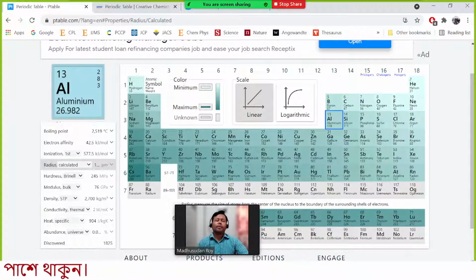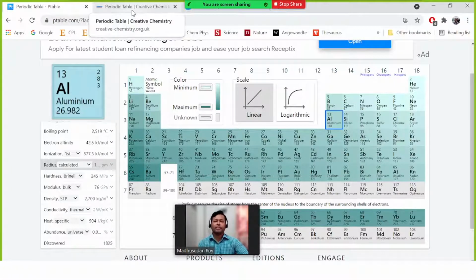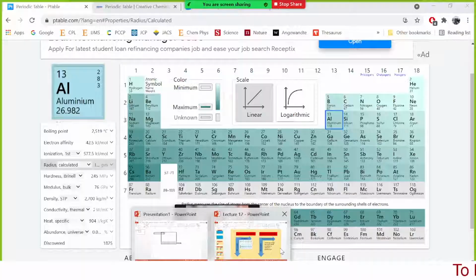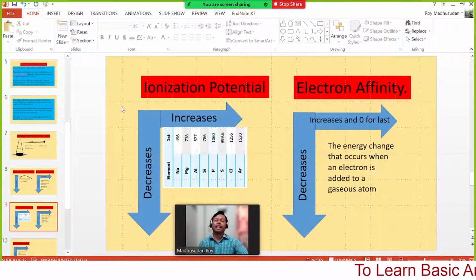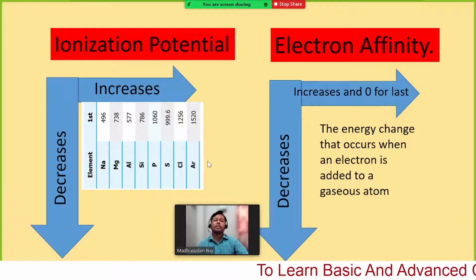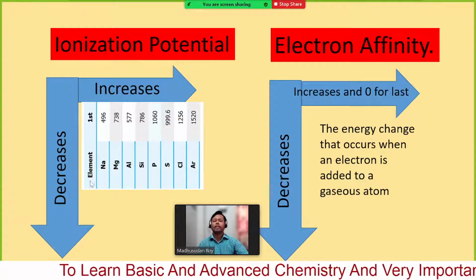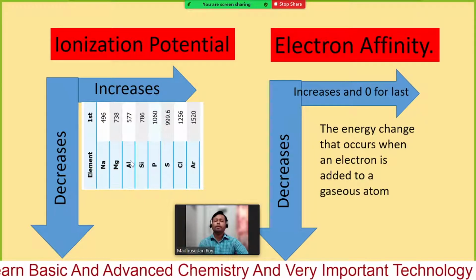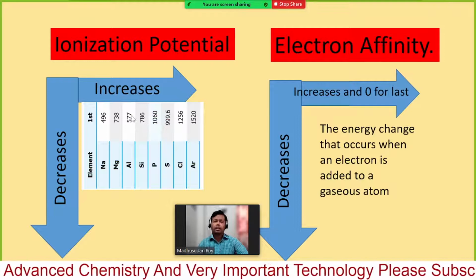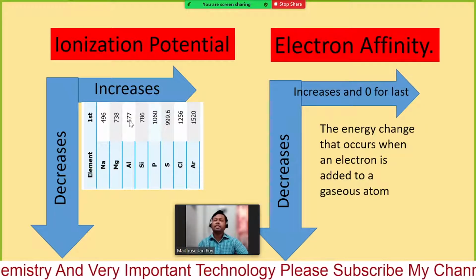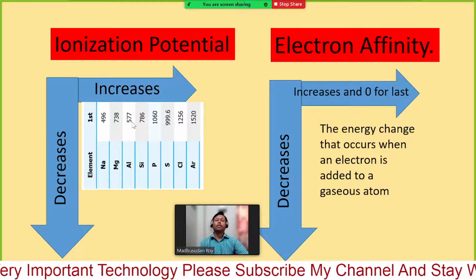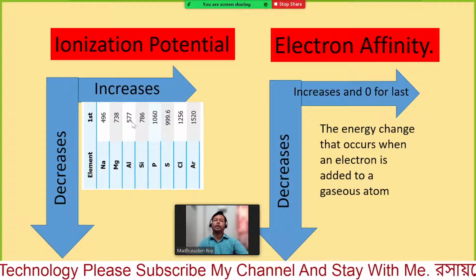So this one is a little bit different, so that cannot be easily defined, why it has decreased. However, this is an exception, so it does not follow all the rules. General trends are always general, that means they can have some exceptions. Here we can find sodium, magnesium, aluminium. For aluminium the ionization potential is decreased, but I cannot give you the exact reason why it decreases.